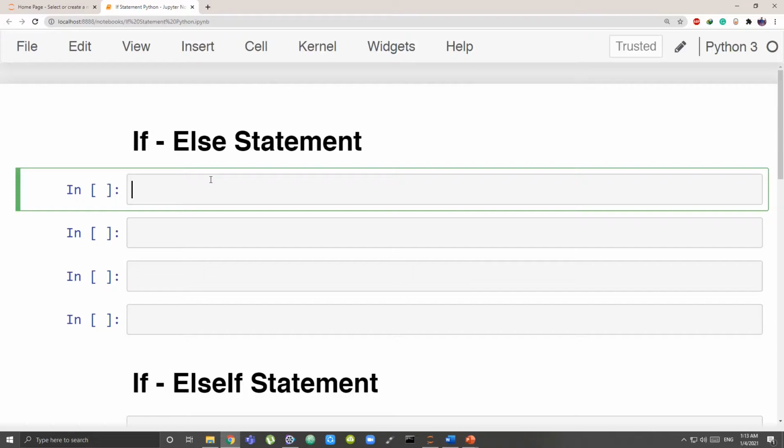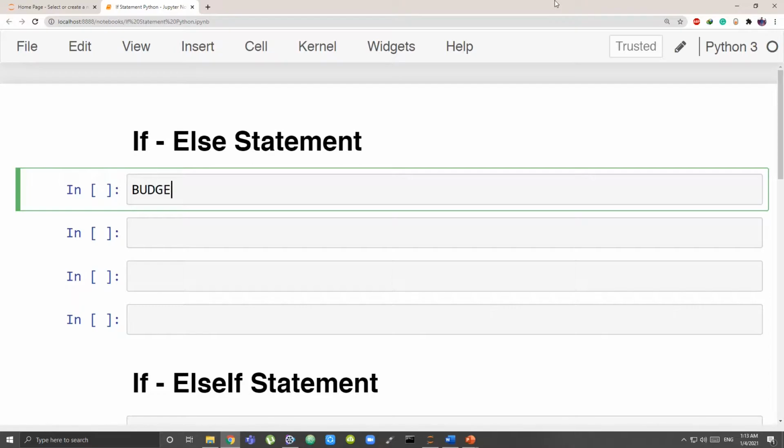Now suppose we want to go for shopping, but before we start our shopping we want our budget to be checked. If our budget is in a particular range, we want to go for brand A, and if it is not in a particular range, we want to go for brand B. So we have 2 conditions, and we will be writing the if statement to check this, and our program will run accordingly. So let's have our budget.